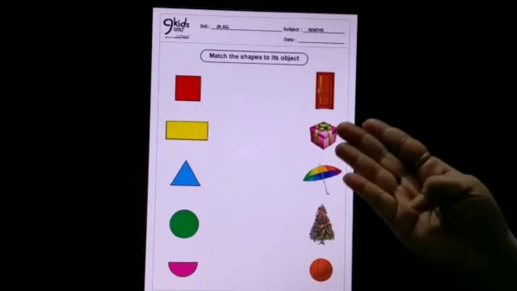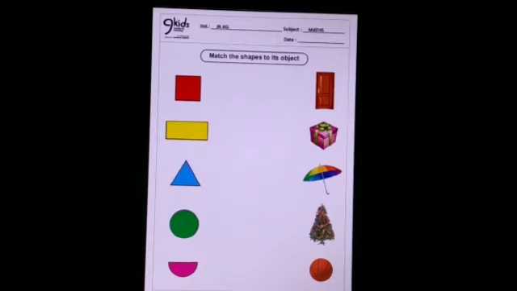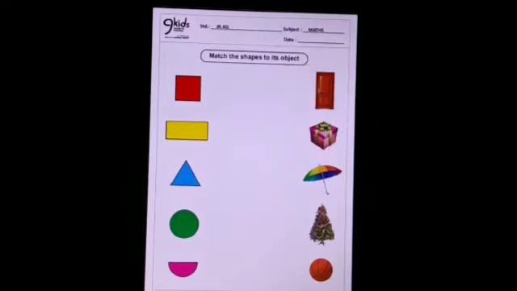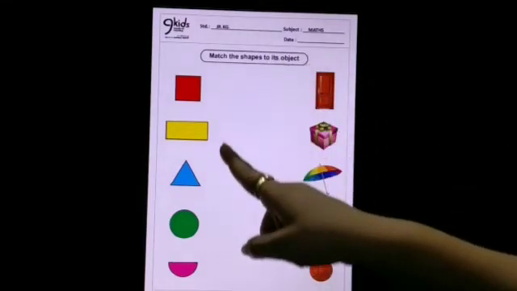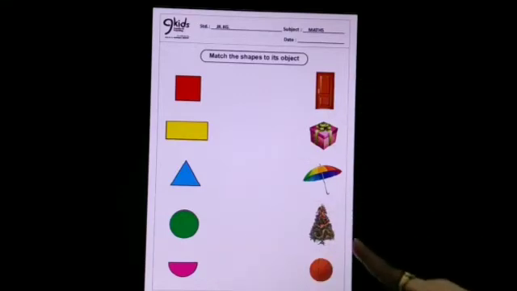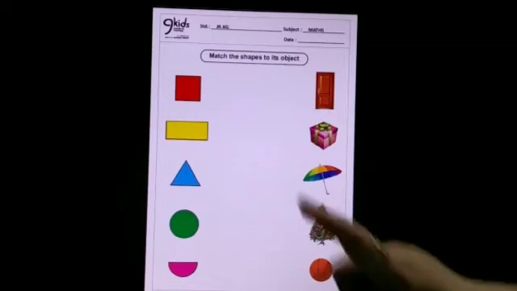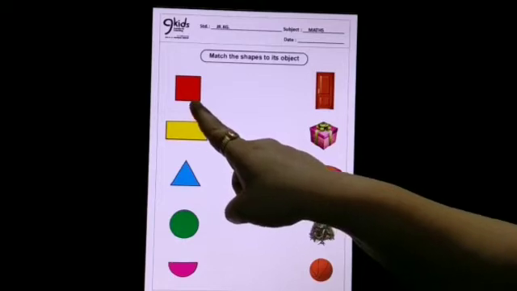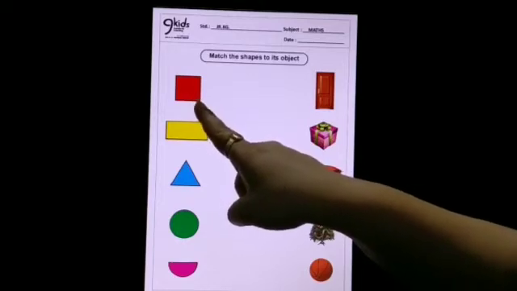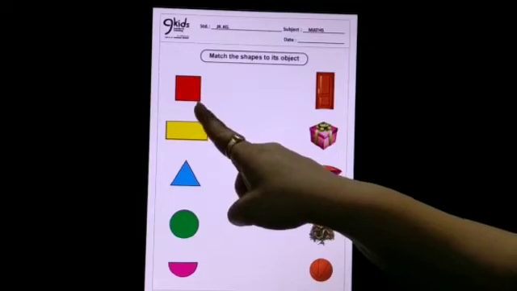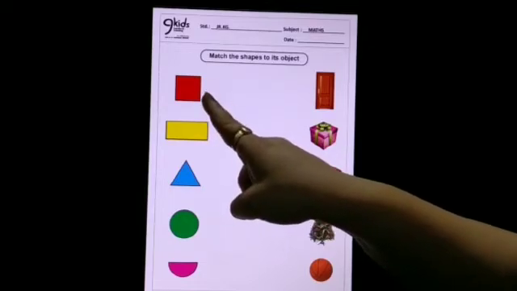Now here is the worksheet of maths. In this worksheet you will match the shapes to its object, right? So on this side there are different shapes and on the other side there are objects related to that shapes, right? So the first picture is of which shape? Can you tell me? Yes, it is a square. So kids, we will match the square shape with the square objects.